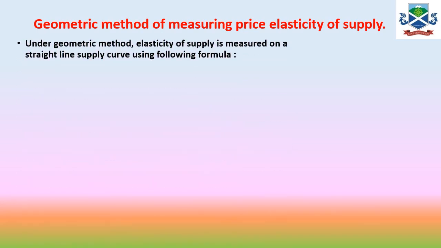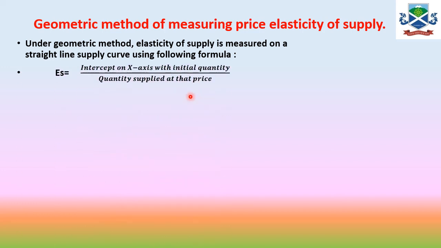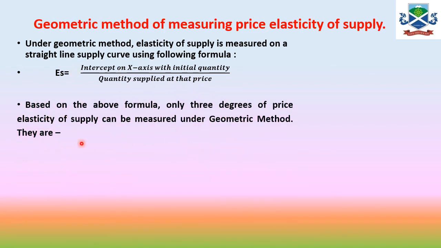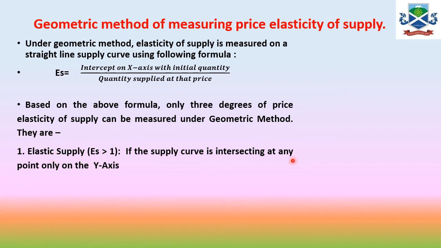Now the geometric method of measuring price elasticity of supply. Under the geometric method, the elasticity of supply is measured on a straight line supply curve using the following formula. The formula is the intercept on the x-axis with the initial quantity divided by quantity supplied at the new price. We need not calculate all these parts, the only thing you have to remember is that if your supply curve is intersecting at any point of the axis, then it is greater than 1. The calculation is over here.